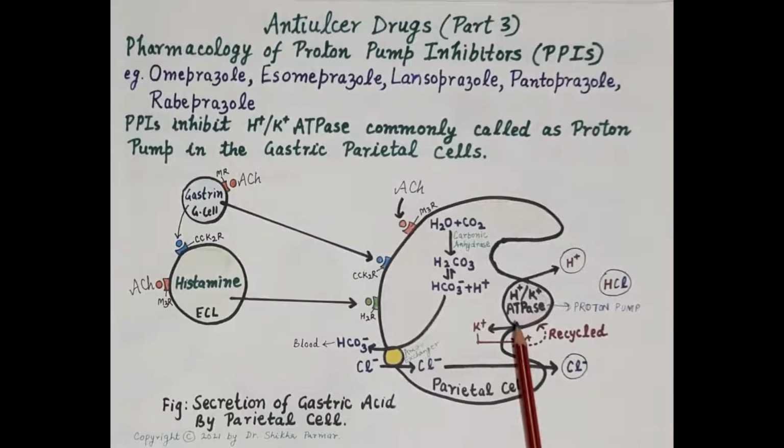Now, proton pump inhibitors inhibit hydrogen potassium ATPase, commonly termed proton pump, which is located in the gastric parietal cells. Thus these agents, the proton pump inhibitors, block the final common pathway required for the secretion of gastric acid. And since this final common pathway of gastric acid secretion is inhibited, proton pump inhibitors exhibit outstanding efficacy.